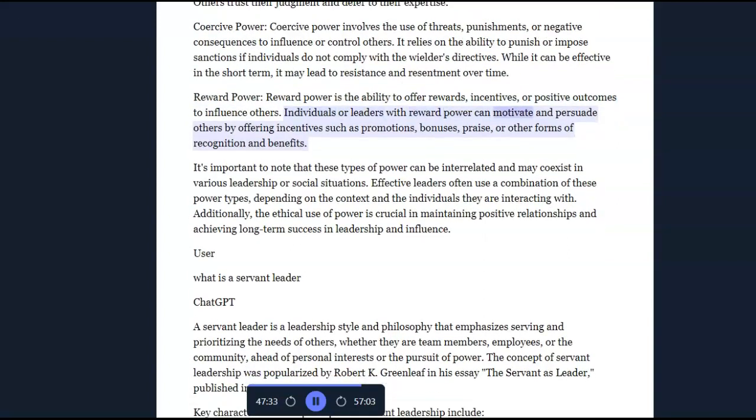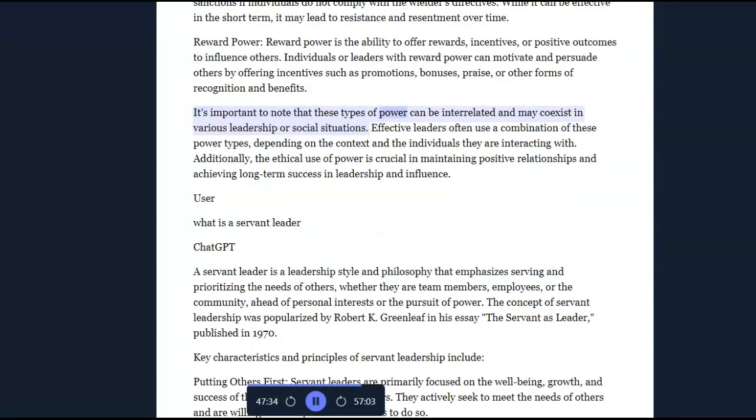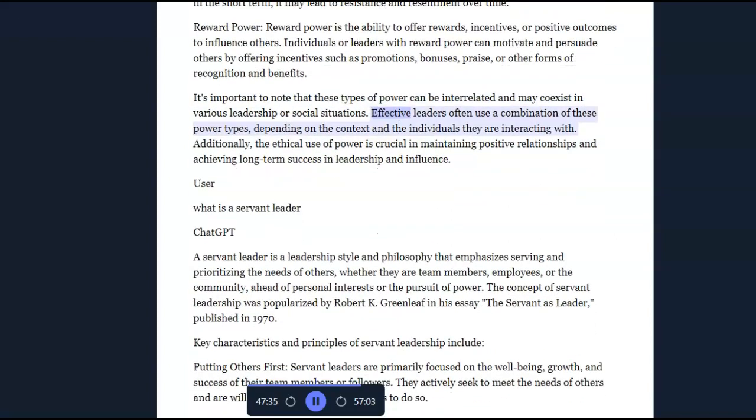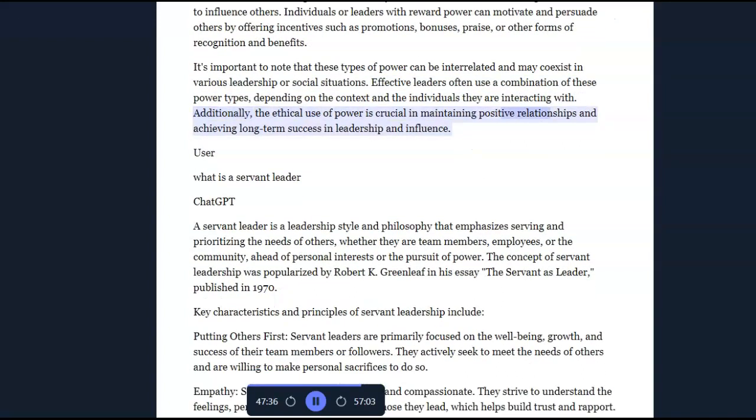Individuals or leaders with reward power can motivate and persuade others by offering incentives such as promotions, bonuses, praise, or other forms of recognition and benefits. It's important to note that these types of power can be interrelated and may coexist in various leadership or social situations. Effective leaders often use a combination of these power types, depending on the context and the individuals they are interacting with. Additionally, the ethical use of power is crucial in maintaining positive relationships and achieving long-term success in leadership and influence.